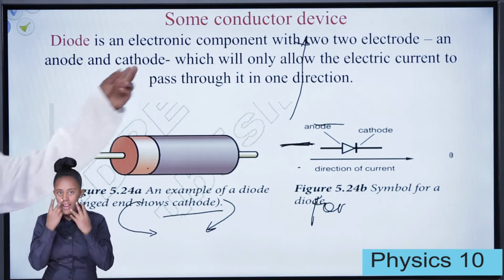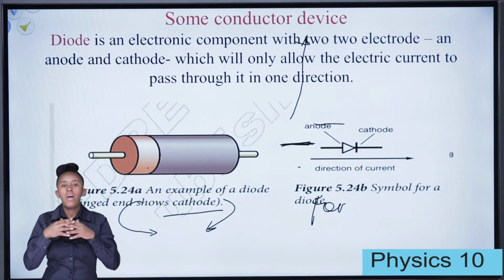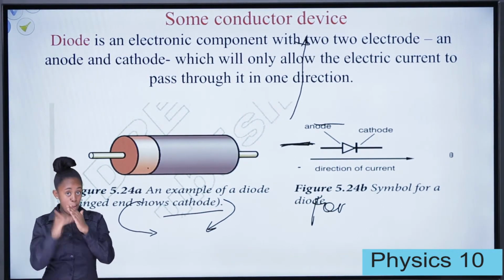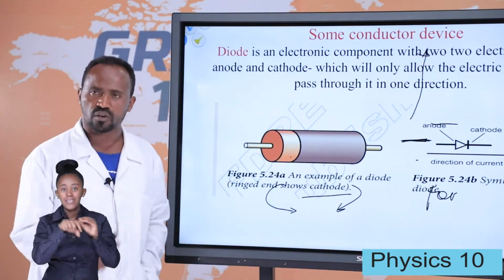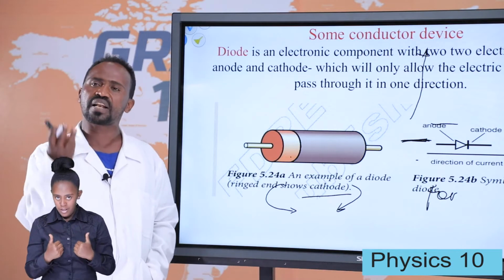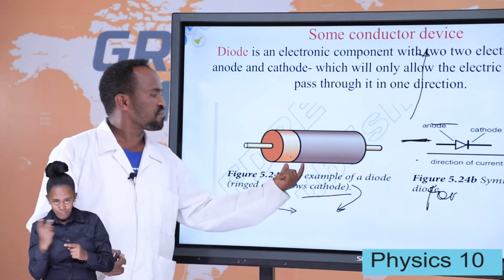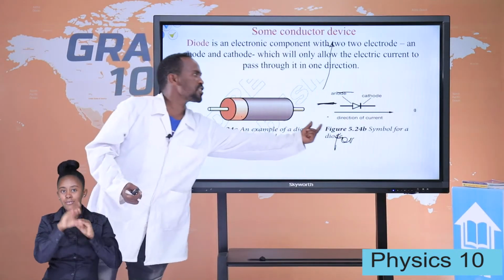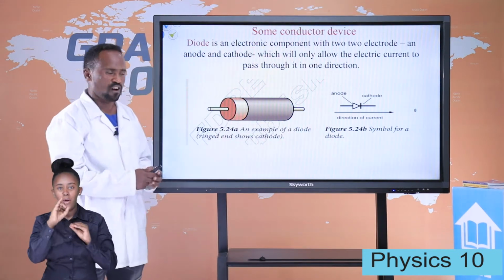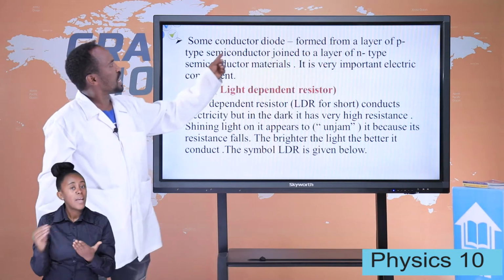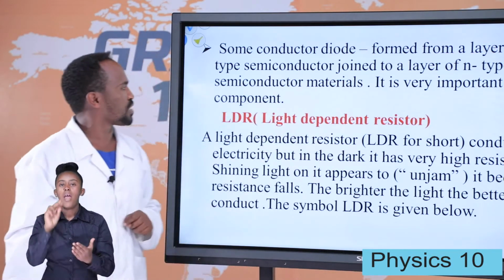So let's see some semiconductor devices. There are different types of semiconductor devices. Among these, the diode is one. A diode is an electronic component which has two electrodes. The first one is the cathode and the next one is the anode. This is the device for a diode, and this is the symbol given for a diode. A semiconductor diode is formed from a layer of P-type semiconductor joined to a layer of N-type semiconductor.